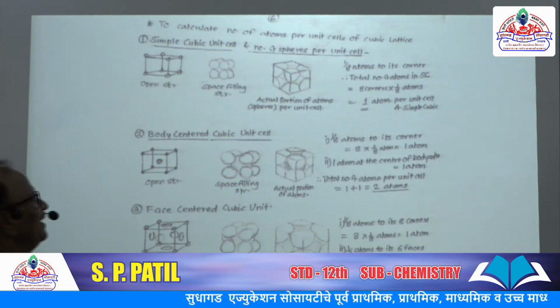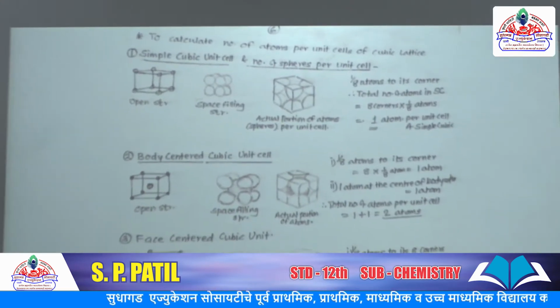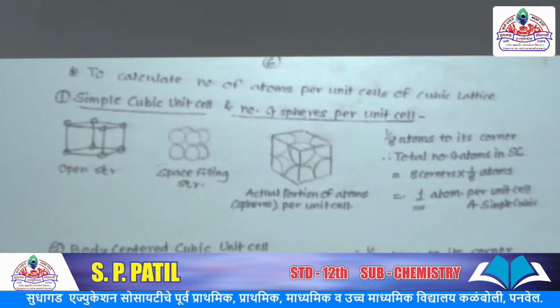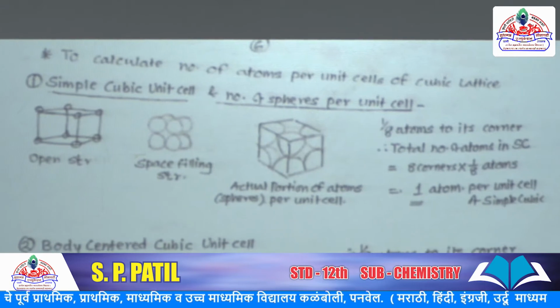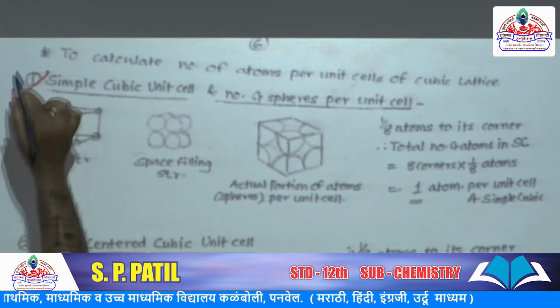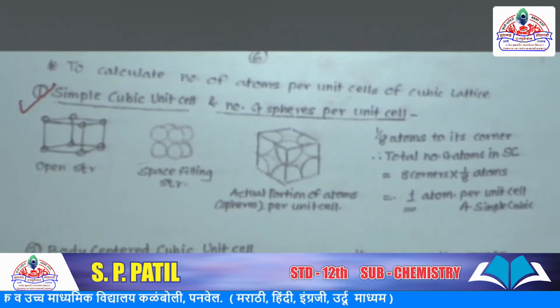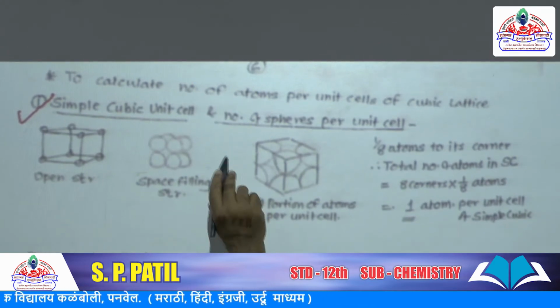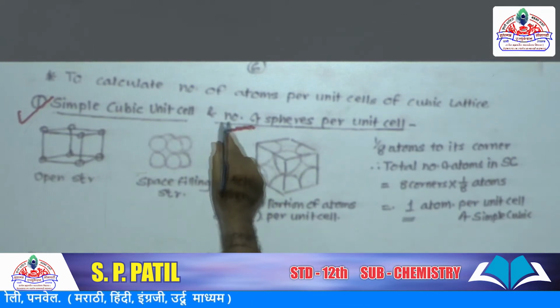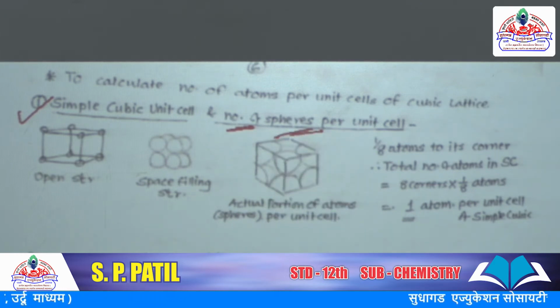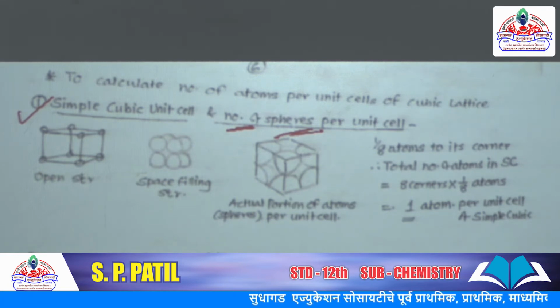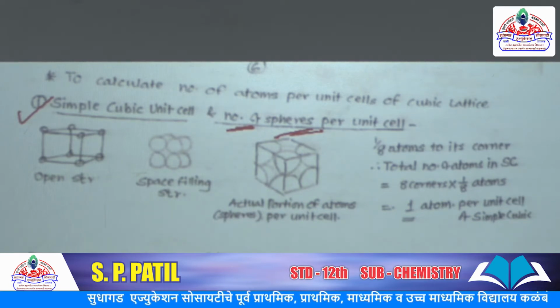Now the next point is to calculate the number of atoms per unit cell of cubic structures, and the first is the simple cubic unit cell. We have to see how many atoms or spheres, meaning particles, atoms, molecules, ions, whatever it may be, are present in this unit cell.